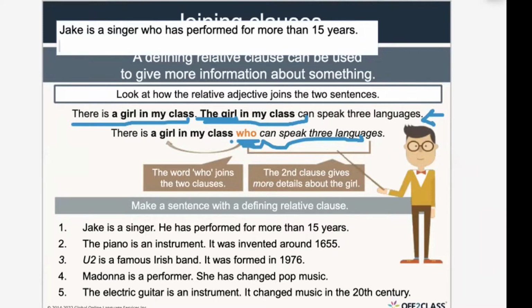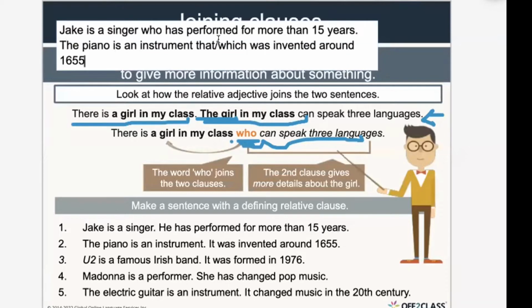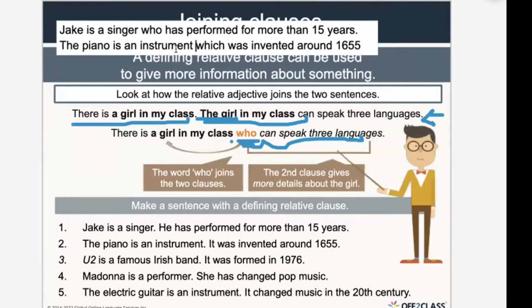Number 2, if you don't mind. The piano is an instrument. It was invented around 1655. The piano is an instrument which was invented around 1655. Very good. Which was invented. Do you understand, guys? Yes. Kauthar, what about you? Do you understand, honey? Are you with us?